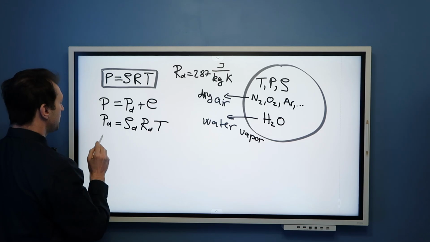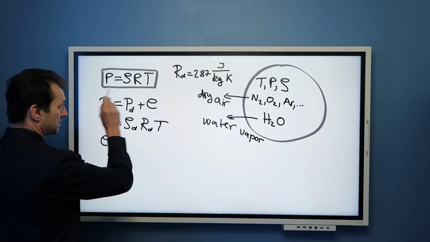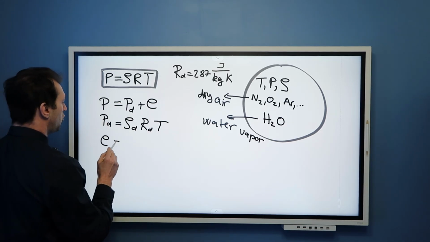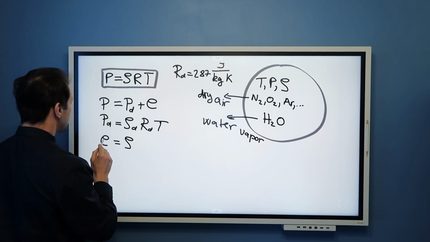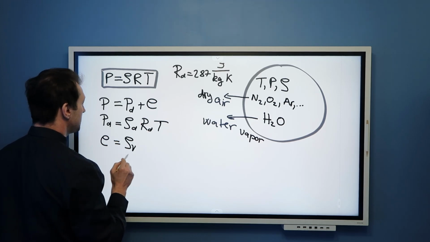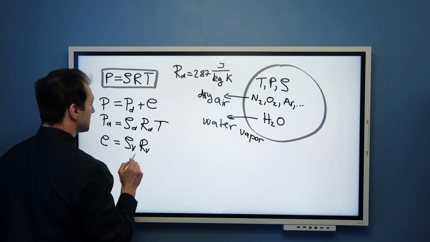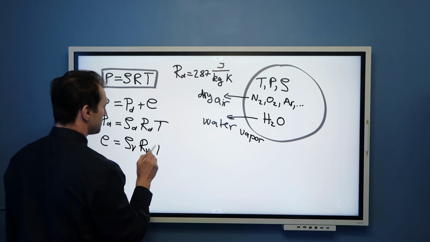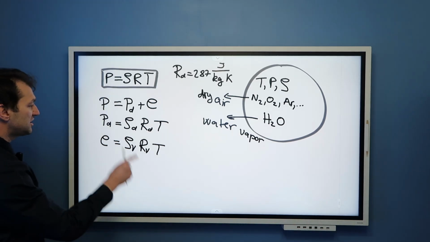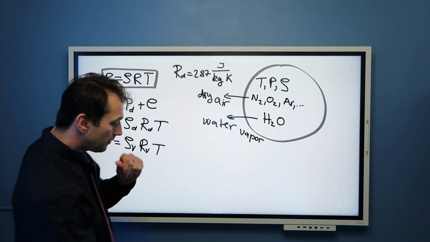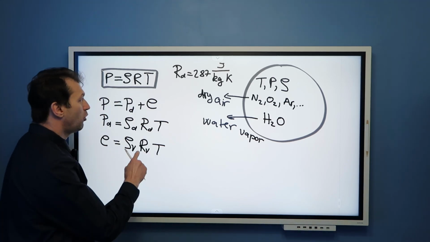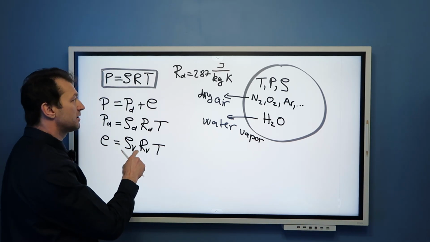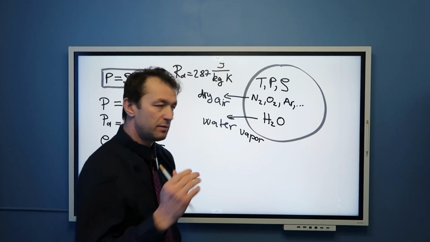But similarly, we can write this equation of state for water vapor, that pressure of water vapor is density of water vapor times gas constant for water vapor times temperature T. This is also constant. 465, I think, joules per kilogram per Kelvin. You can double check online.